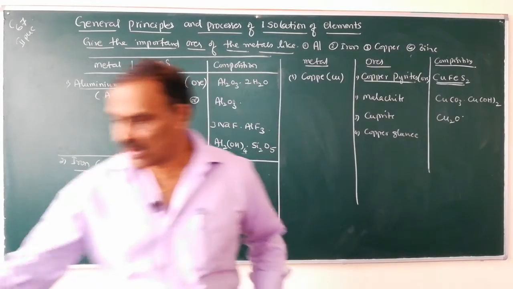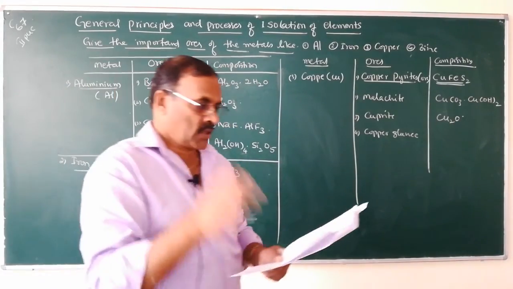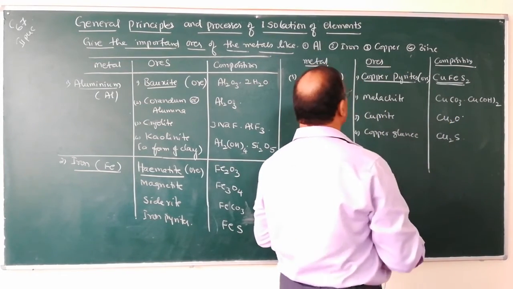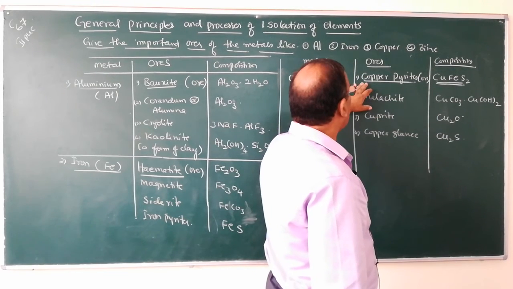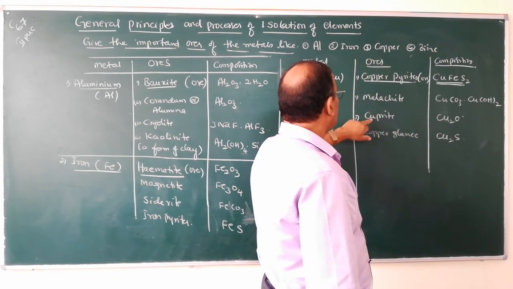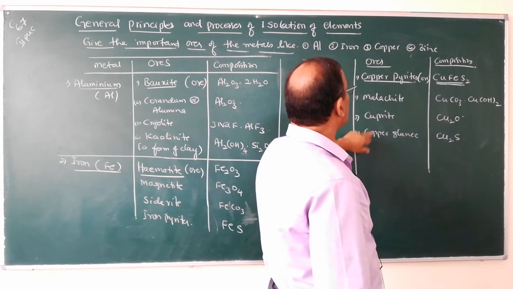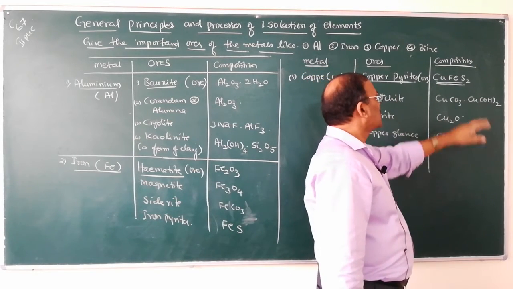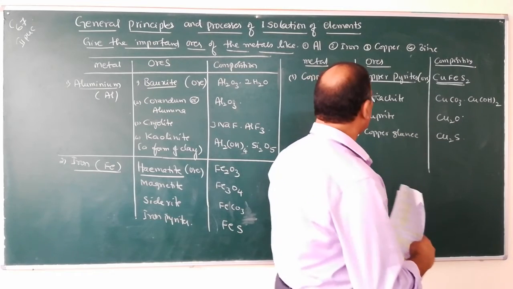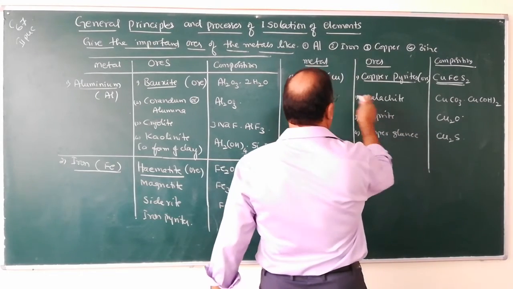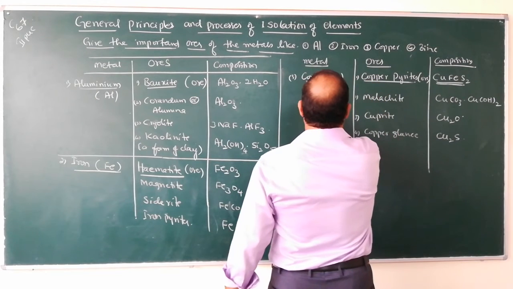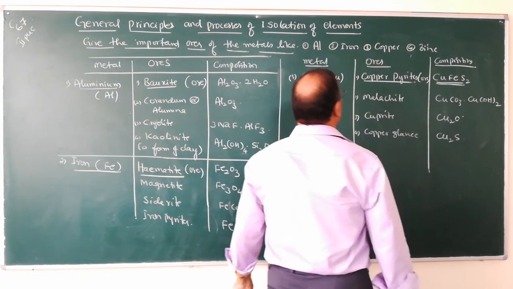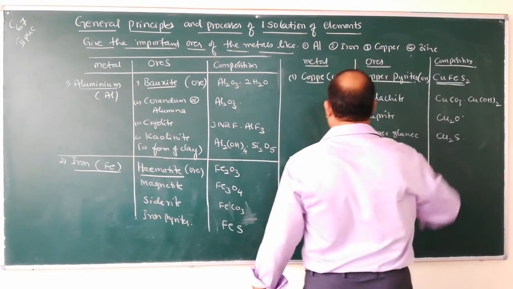Copper glance, Cu2S. So, these are the ores of copper: copper pyrites, malachite, cuprite and copper glance. Copper pyrite CuFeS2, malachite CuCO3 CuOH twice, cuprite Cu2O, copper glance Cu2S. Out of these minerals, copper is extracted from copper pyrites. Therefore, copper pyrite is the ore of copper and it is a sulfide ore.